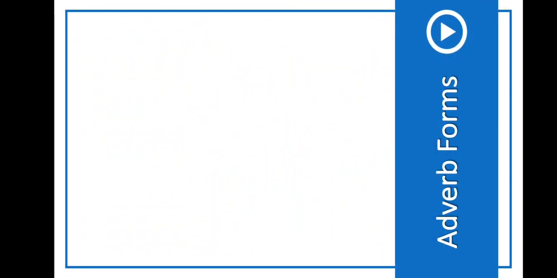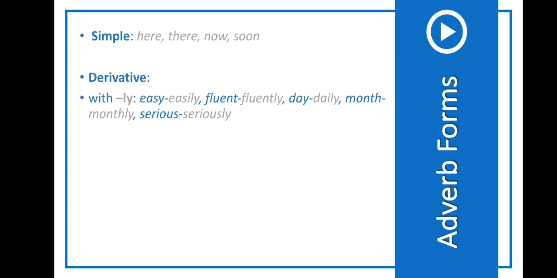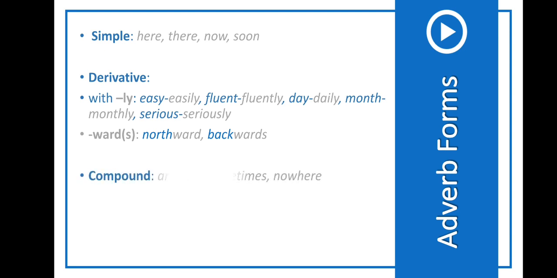Now, let's have a look at the adverb forms. Adverbs can be simple. For example, here, there, now, soon. Or they can be derivative. Here we need to add the suffix -ly: easy, easily, fluent, fluently, day, daily, etc. Or we can use the suffix -ward or -wards: northward, backwards. Adverbs can be compound as well.